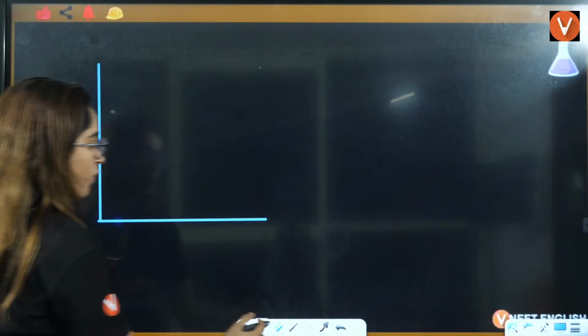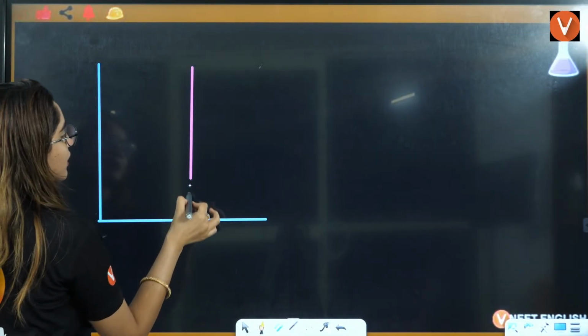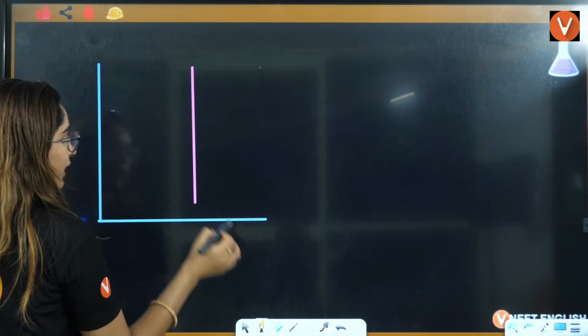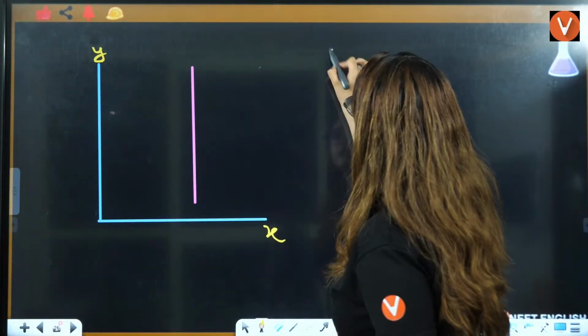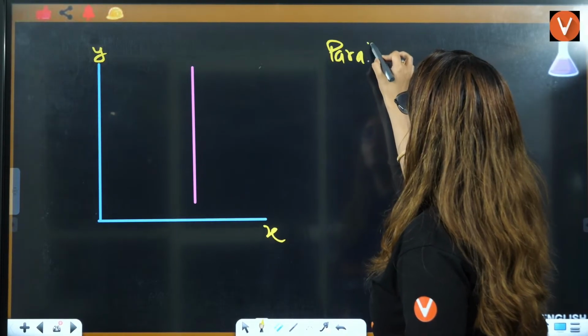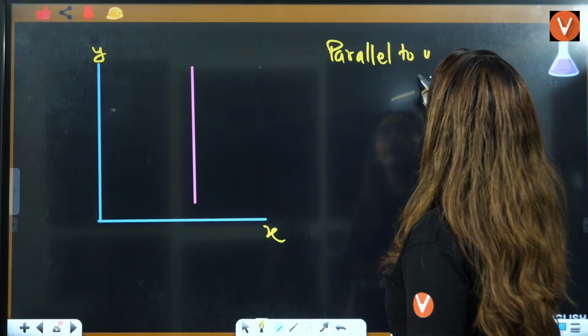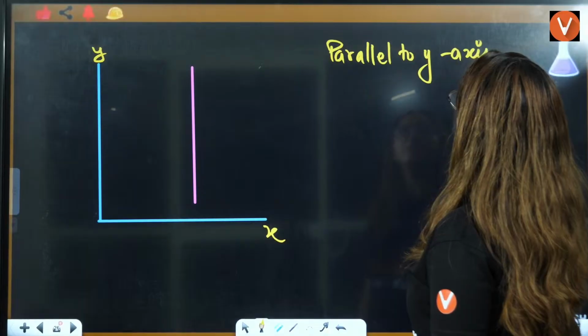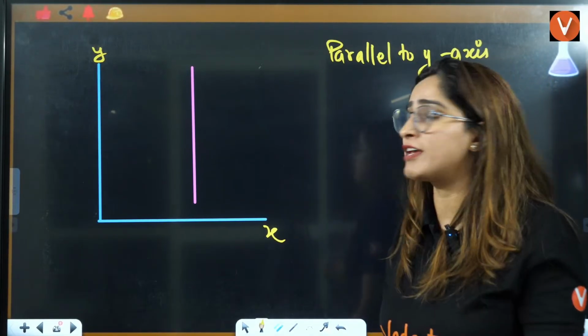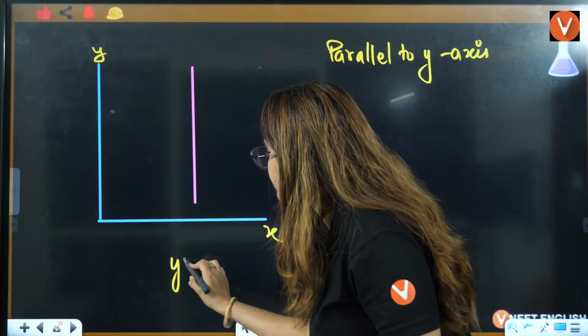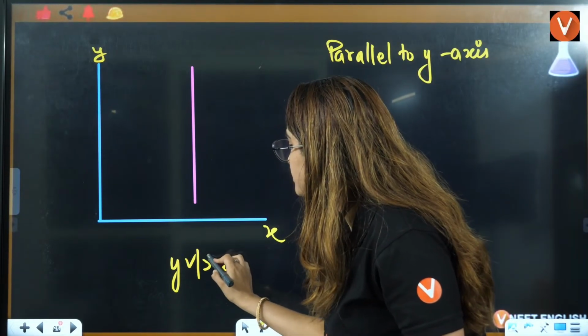Now, let's suppose that the graph is parallel to the y-axis. This is the y-axis, this is the x-axis. Whenever the graph is parallel to the y-axis, and you know the graph will always be y versus x, it can never be x versus y.